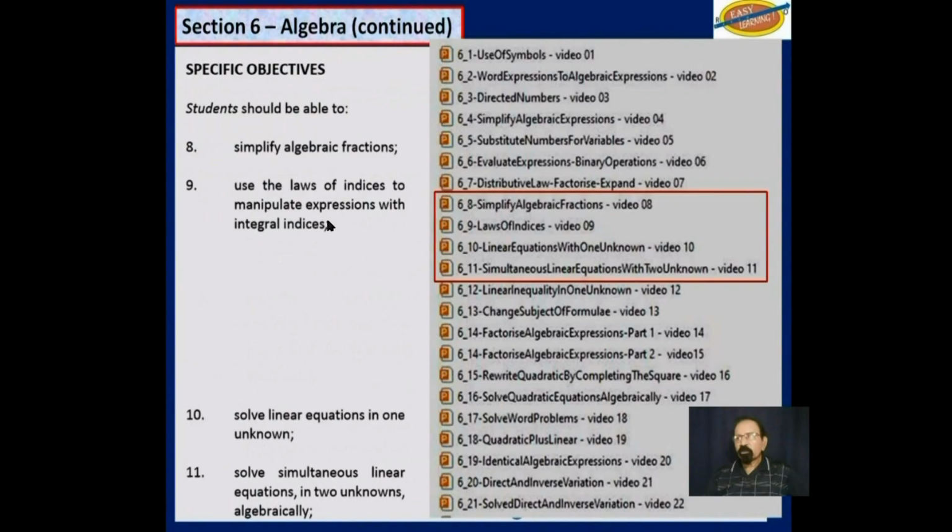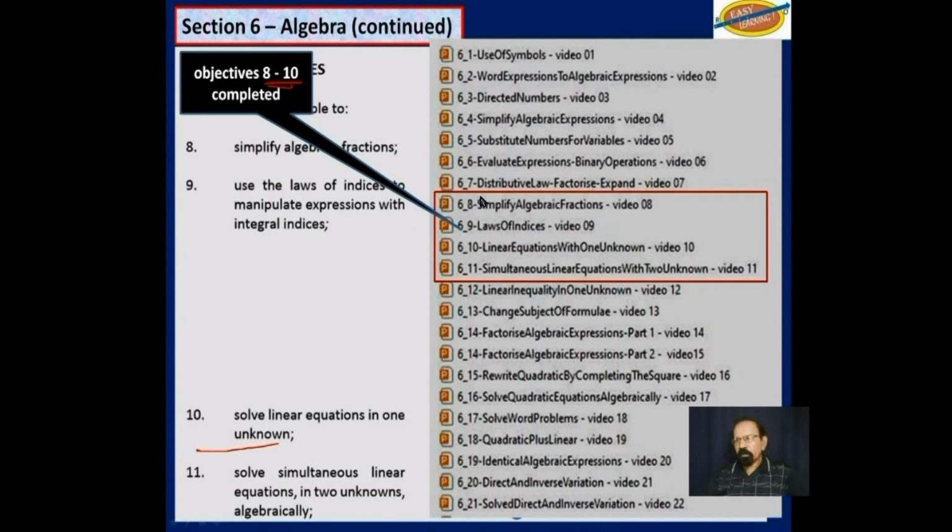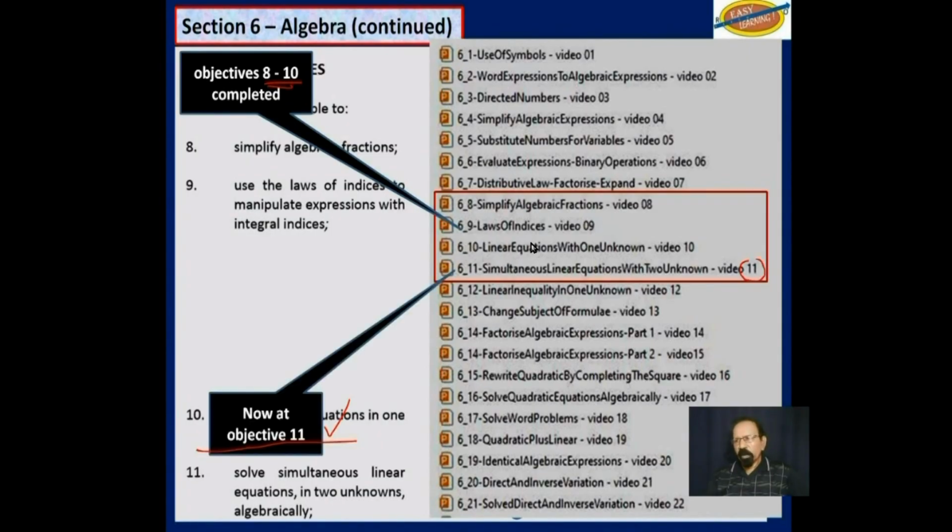From this page, we have completed objectives 8 to 10, up to here, in these 3 more videos. So we are now at objective 11, this one down here. Objective 11 is a continuation from objective 10.